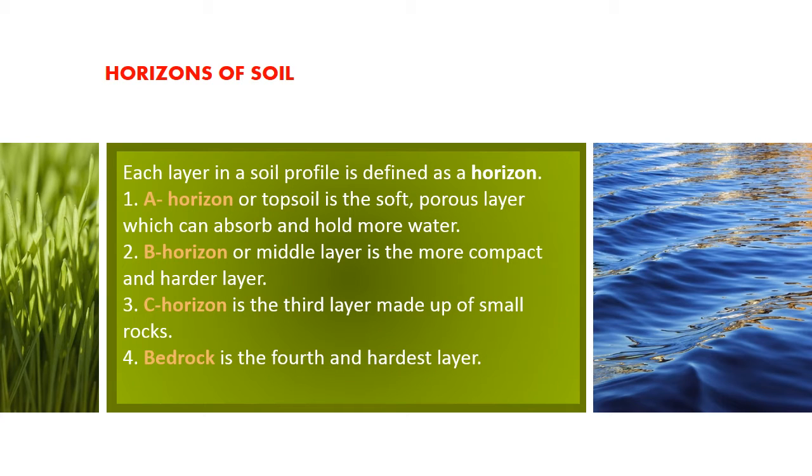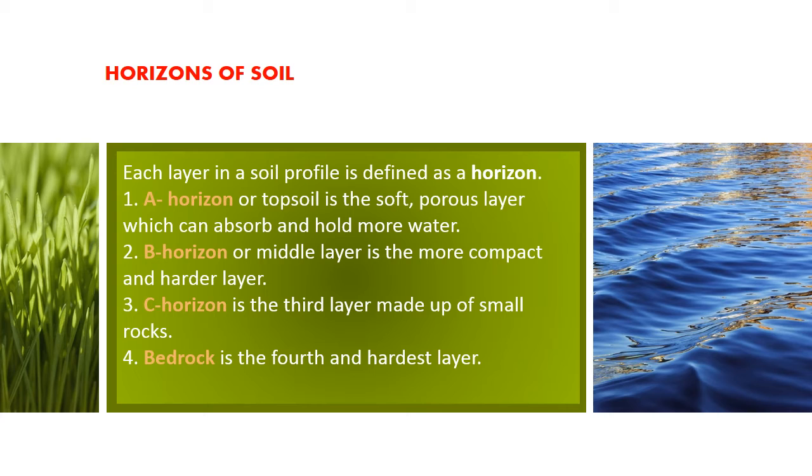Since we have divided the soil into different layers, we categorize the layers of soil broadly into 4 horizons. Each layer in a soil profile is defined as a horizon: A horizon, B horizon, C horizon and the fourth one is bedrock. The A horizon or the topsoil is the softest and porous layer which can absorb and hold most of the water which falls on the soil.